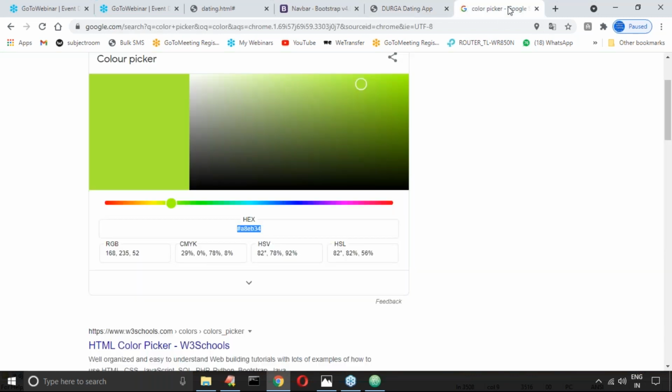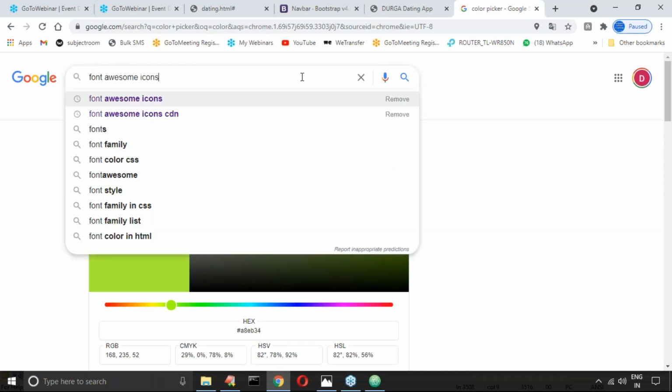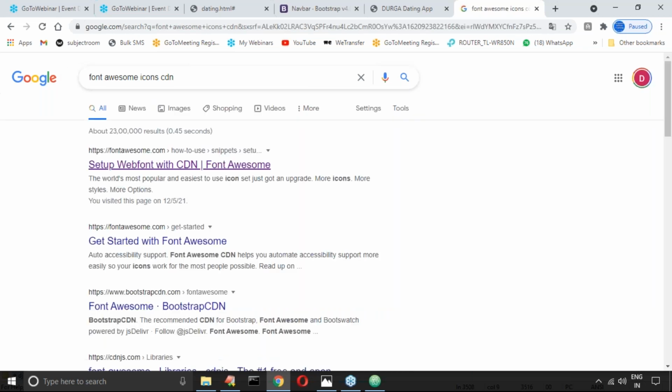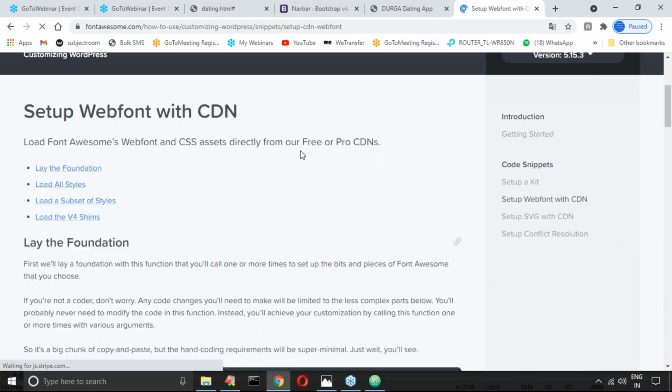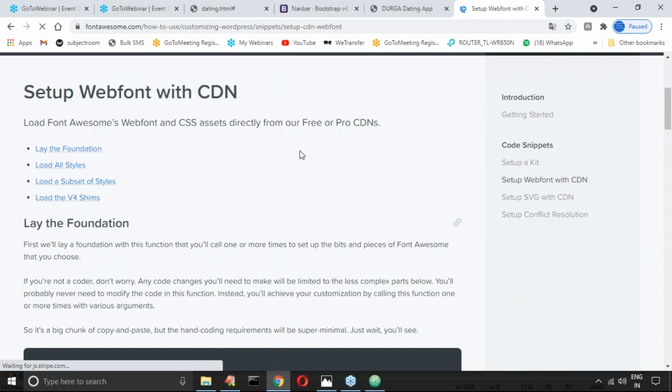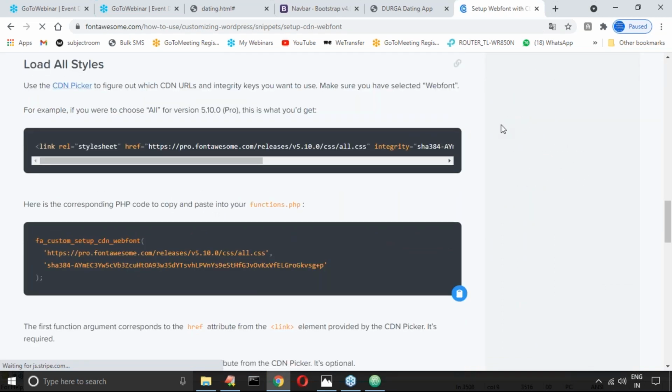So here we have to add the icons. How can you add icons? Somewhere I covered Font Awesome, which has some icons. First I have to add the CDN. Where is that? Yes, for all styles. Can you please copy this CDN?